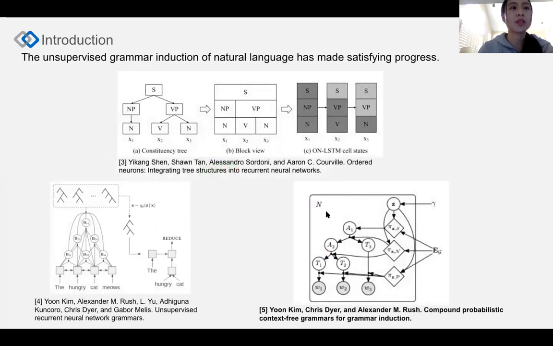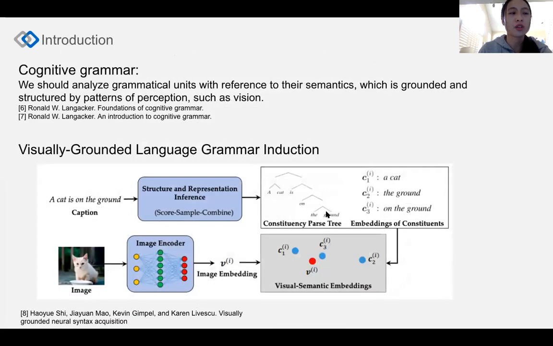With the development of unsupervised learning techniques, the unsupervised grammar induction for natural language has recently made satisfying progress. These works formulate the grammar induction of language as a self-contained system that relies solely on textual corpora. This notion is different from cognitive grammar, a concept from linguistic theory.